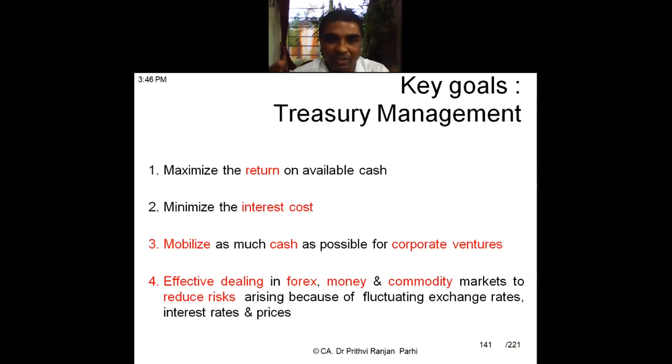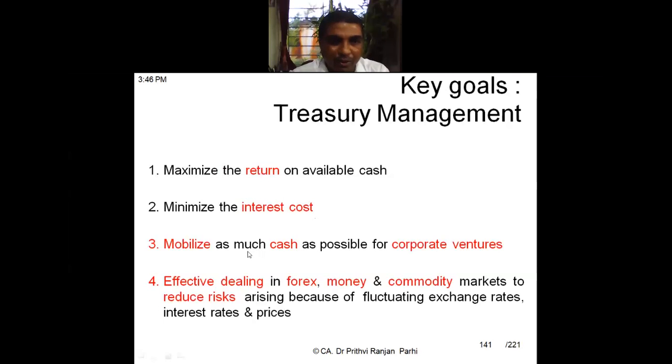Businesses use funds, right? They use capital to do all these kinds of operational activities. And when you talk about the capital, capital has got a cost. We have studied this in our chapter, cost of capital. Capital has got a cost. Debt has got interest cost, and equity has got an element of cost of equity. So one more objective or one more goal is to minimize the interest cost.